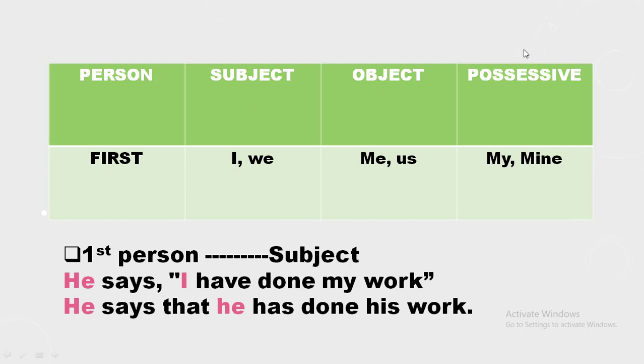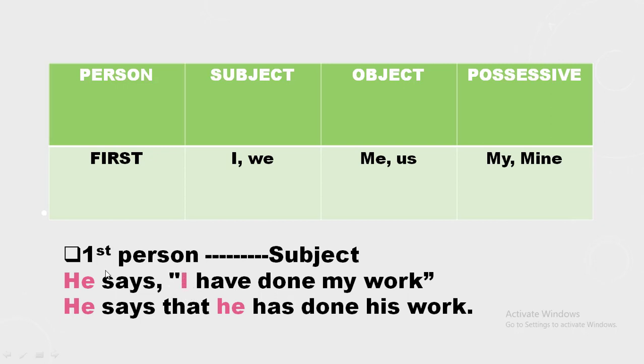There are three cases of first person. First person includes I, we as a subject case. As an object case, it includes me, us, and as a possessive case, it includes my and mine. First person changes according to the subject in direct and indirect speech. For example, he says, "I have done my work." So what is the first person in this? I.